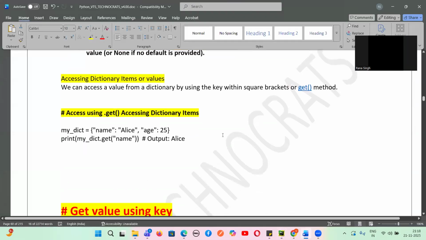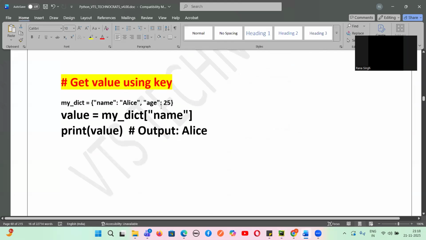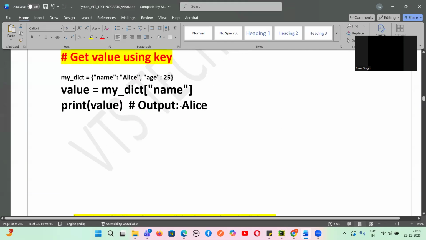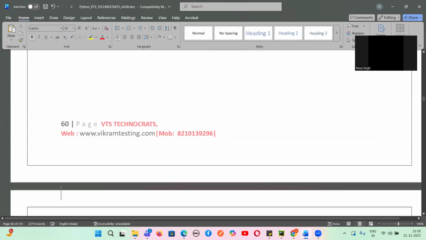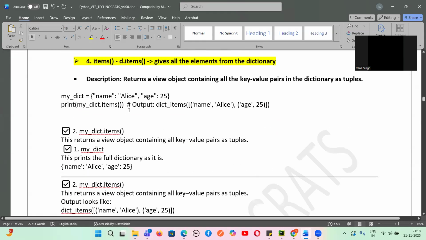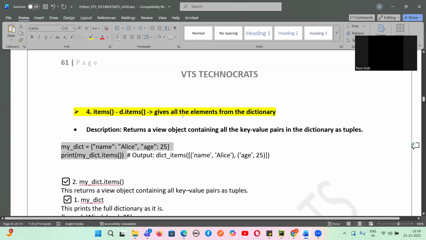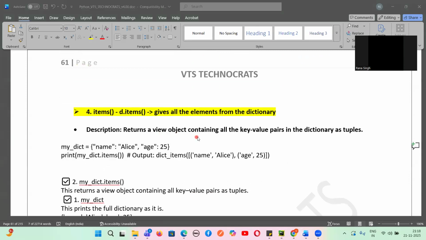Next is, guys, get using the key, which I have already told you. Next I want to tell you a method called items. Items is something, guys, if I want all the elements from the dictionary, it returns a view object containing all the key value pairs in the dictionary as tuples.